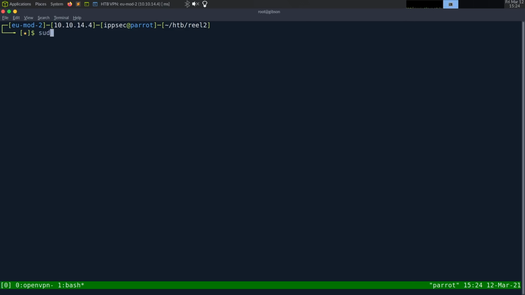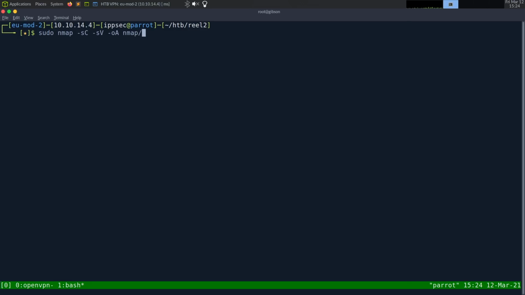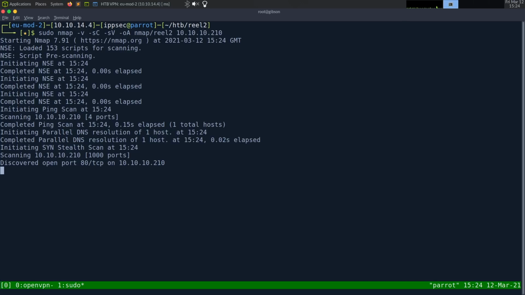As always, we're going to begin with an nmap, so -sC for default scripts, -sV to enumerate versions, -oA to output all formats, put in the nmap directory if there was one, and then we'll call it reel2, and the IP address of 10.10.10.210, and I'm going to specify -v so it shows me open ports as it finds them. I really thought I had nmap ran first.